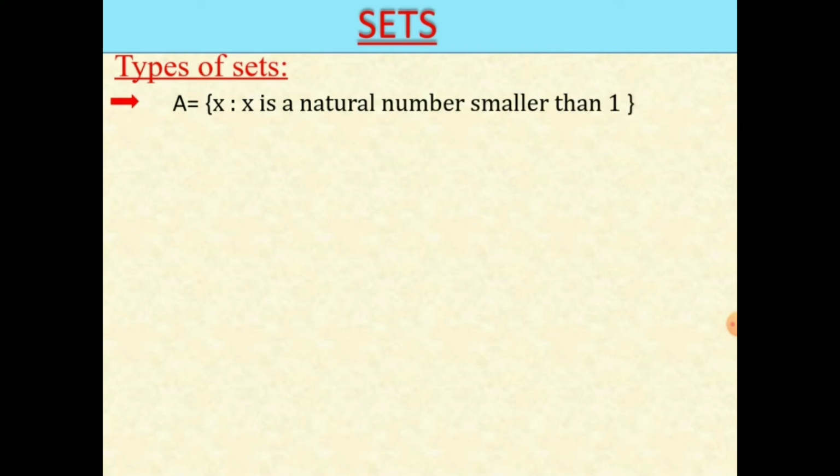Let's move to the next topic, types of sets. A is equal to {x such that x is a natural number less than 1}. Is there any natural number which is less than 1? No, because natural numbers start from 1. So, here we have no elements in this set.